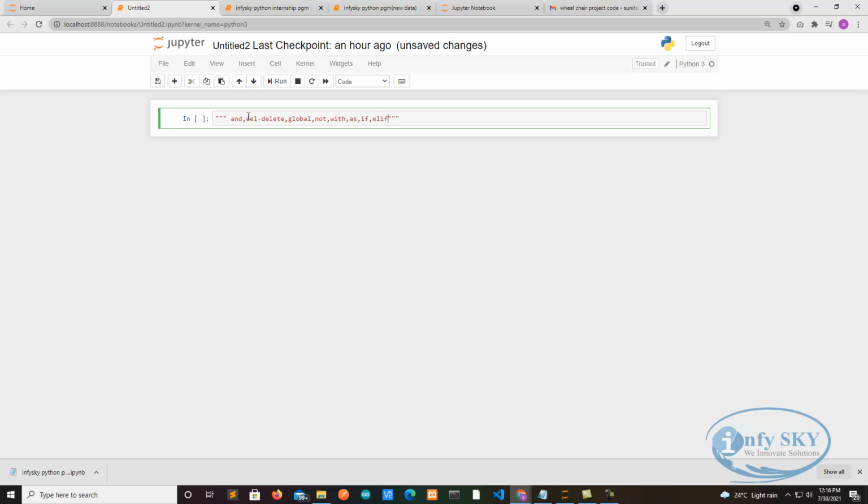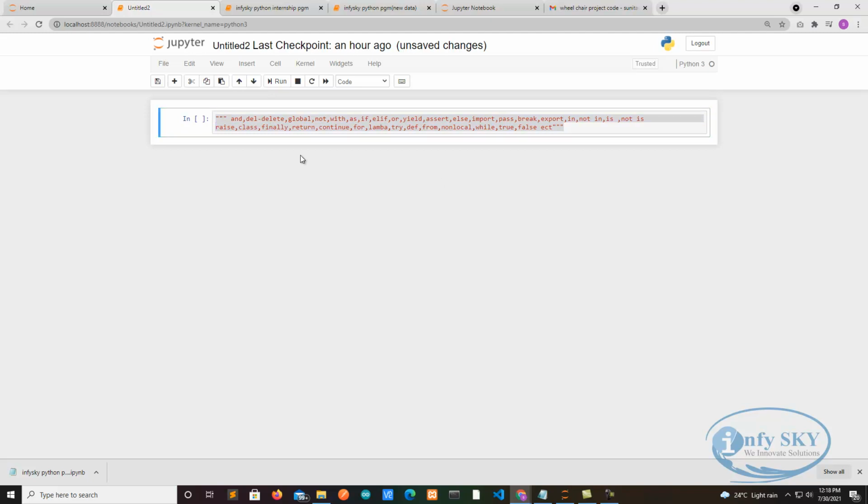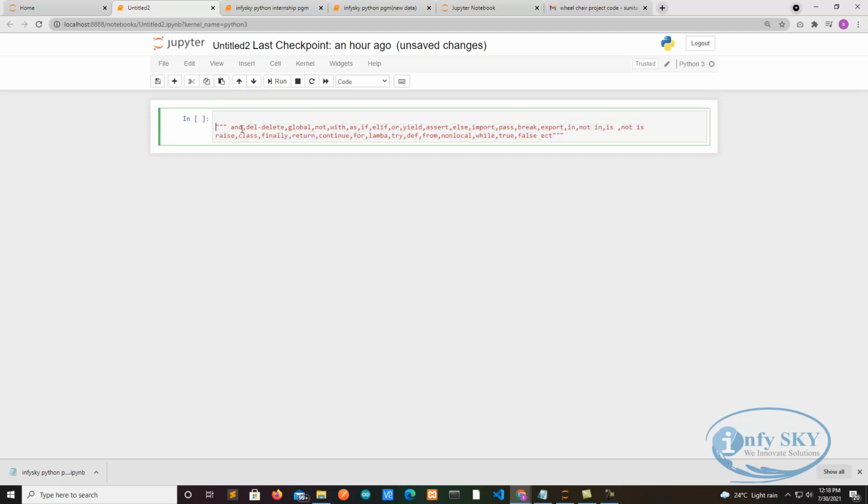Okay, "elif", see, we use "elif" here. In C, what we use is else-if, but in Python it is "elif". Then "yield" is there, "assert". You just note down all these things. You can see here I have written all the things. So these are the reserved keywords. We should not use these keywords as variable names. They are reserved keywords in Python.